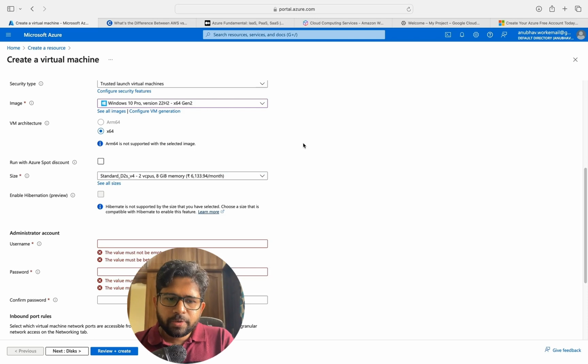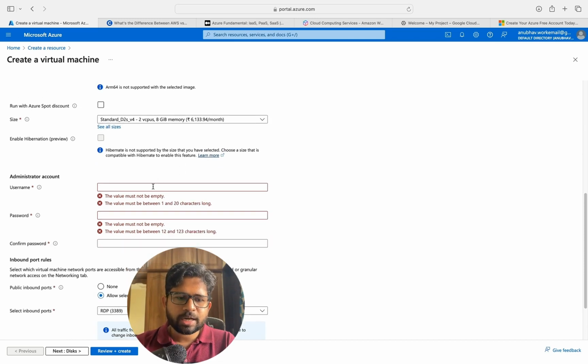I'm not recommending you to create these machines, and don't bother about these prices. The thing is, if you shut down the machine, then the pricing will not come. So it's an hourly pricing. Per hour, I think it is less than $1 or around $1 per hour. So what I generally do is that I create a resource and then I shut down the resources religiously. If you do that, you will be safe.